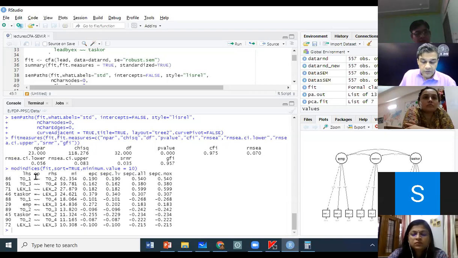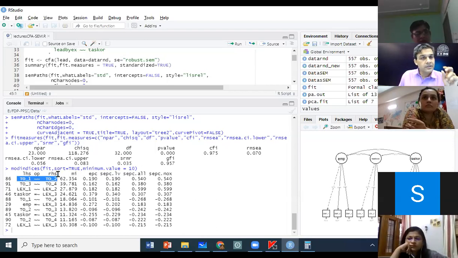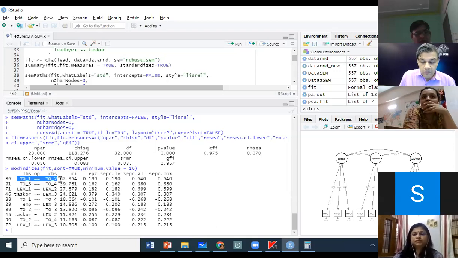So you see it says LHS, that is left hand side, OP means operator, and RHS, right hand side. So what is it telling us? TO1 double tilde TO2. That means the two items of task orientation, TO1 and TO2, should be correlated, should be covaried. If you add this to your model, what is the MI? That means your chi-square will drop, will go down.